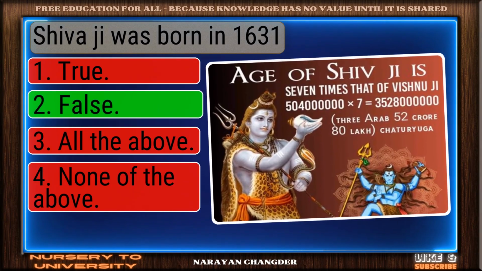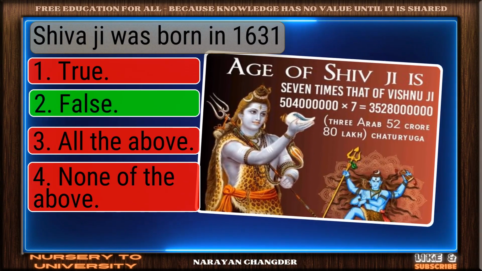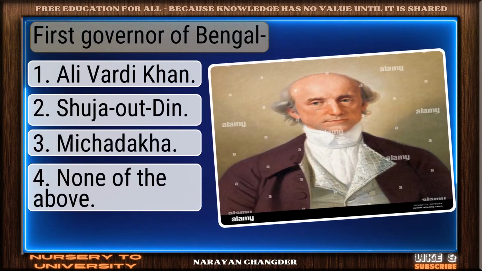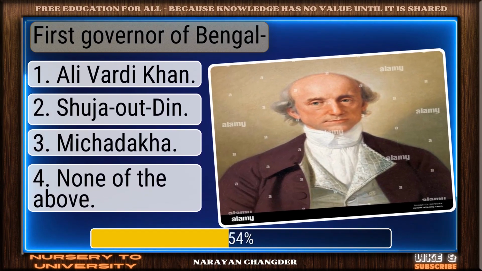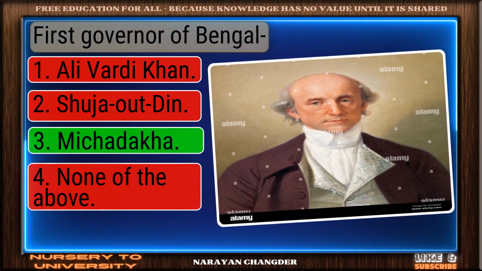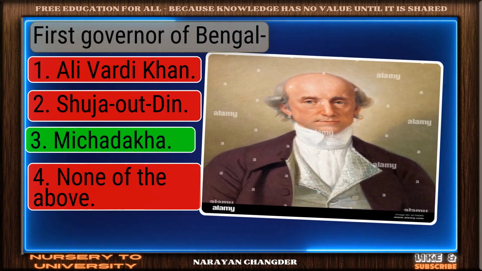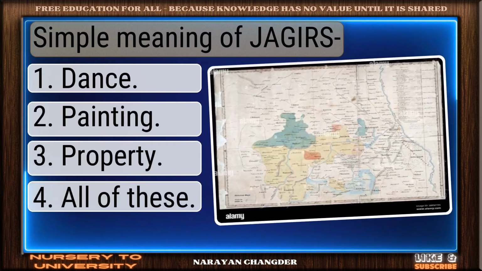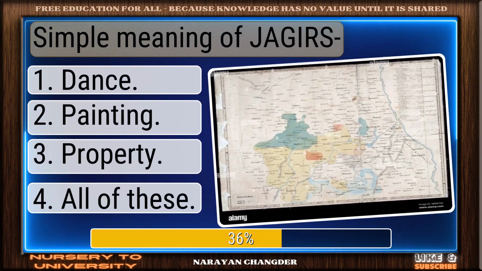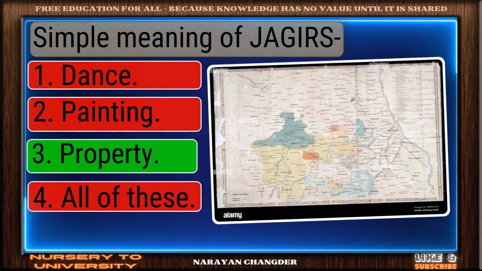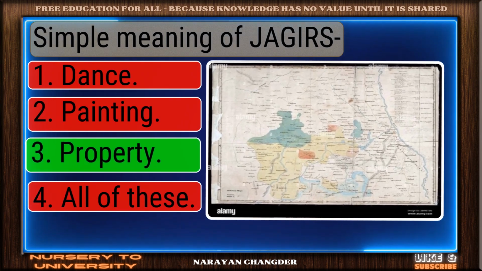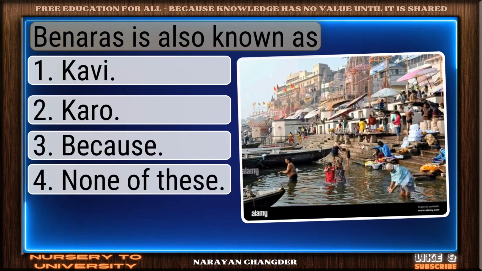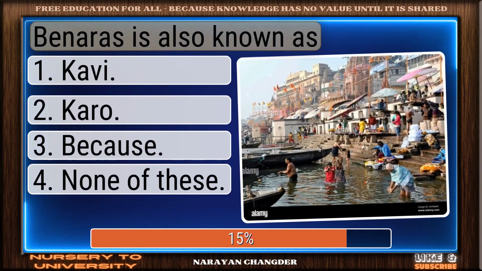Exactly. False makes sense, and it is the right choice. First governor of Bengal. Nice selection. Murshid Quli Khan is the correct and valid answer. Simple meaning of jagir. Smart pick. Property is the correct choice. Benares is also known as.